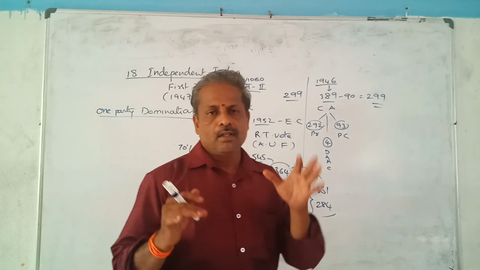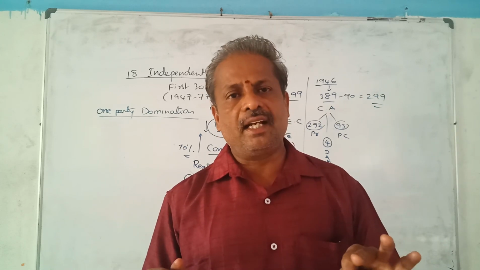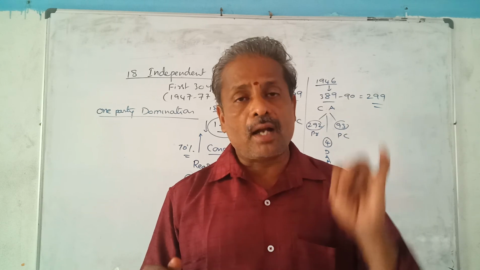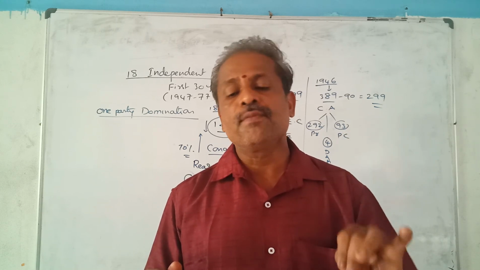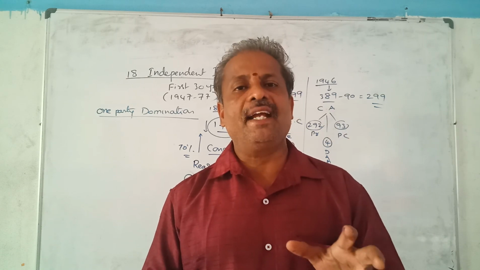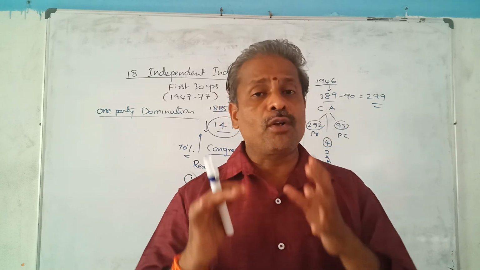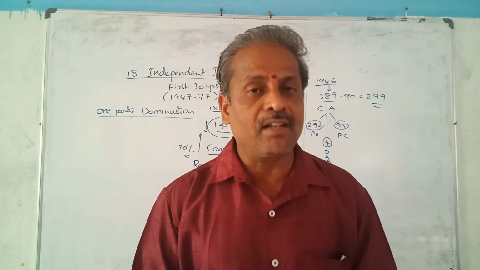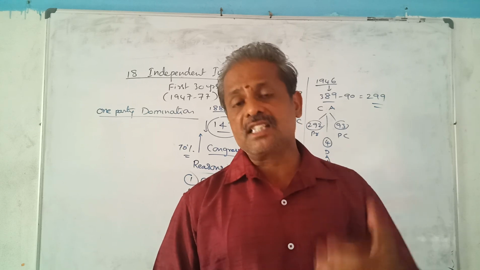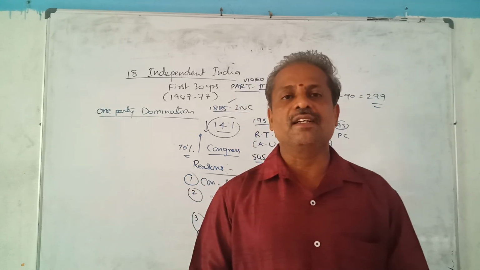It means no other parties had been created. Congress party was the senior most party. All the party leaders almost belonged to the freedom fighters in that time. So these are the reasons why the Congress party only ruled 30 years from 1947 up to 1977. And in our next video, we are going to learn about State Reorganization Commission.